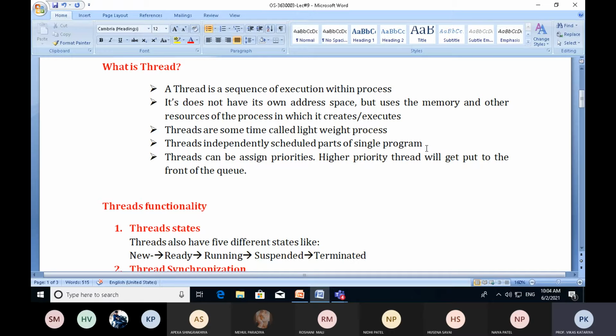If we have a number of threads in a single process, we do not need any scheduler or scheduling algorithms. So the fourth statement about a thread tells us: threads are independently scheduled parts of a single program. Threads are automatically scheduled by a process.